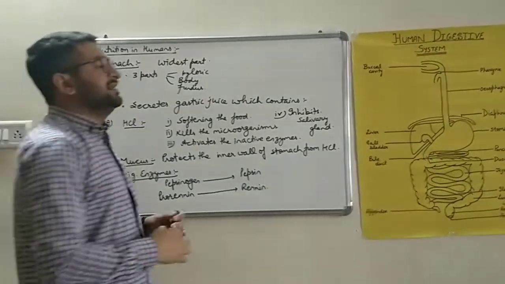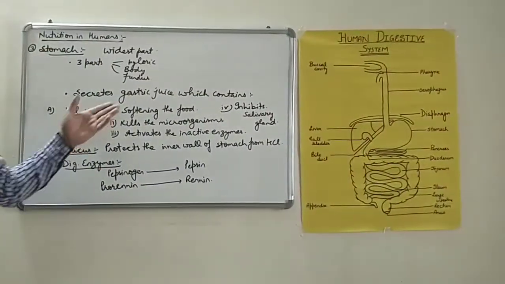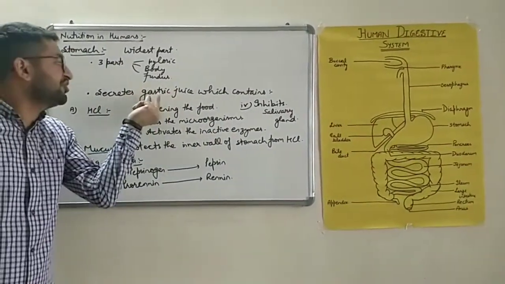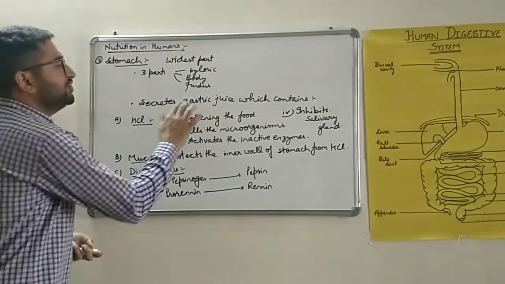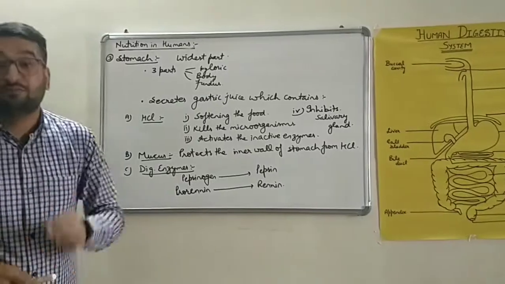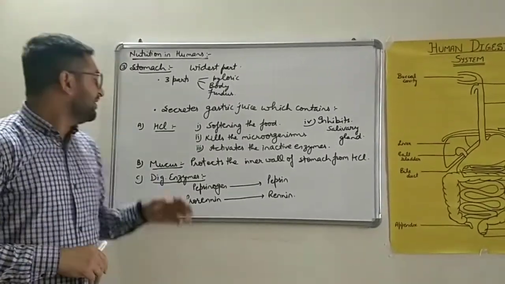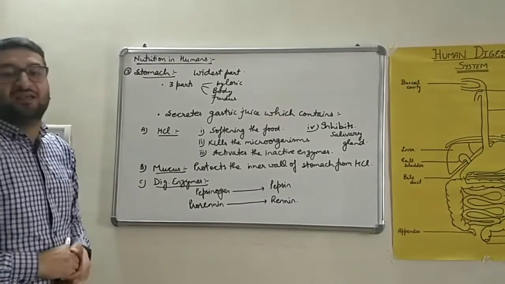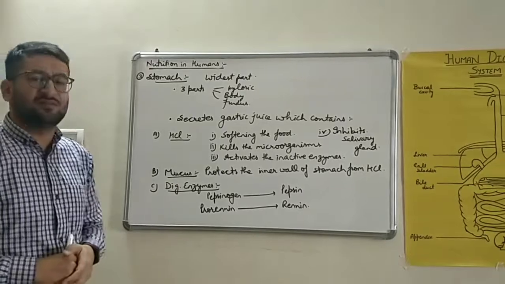Stomach has an inner wall which releases a digestive juice named as gastric juice. Gastric word is always related to the stomach. Gastric juice is composed of three things. It's a very important question, so read it carefully and write it as well. The first part is HCl, hydrochloric acid. Hydrochloric acid is released in stomach.